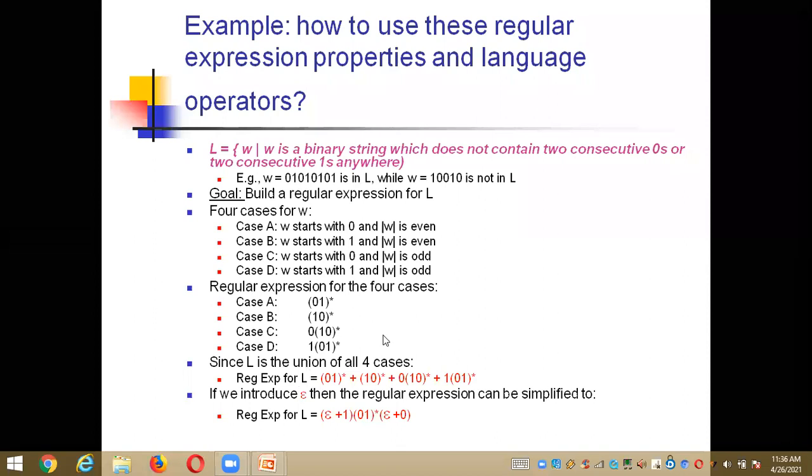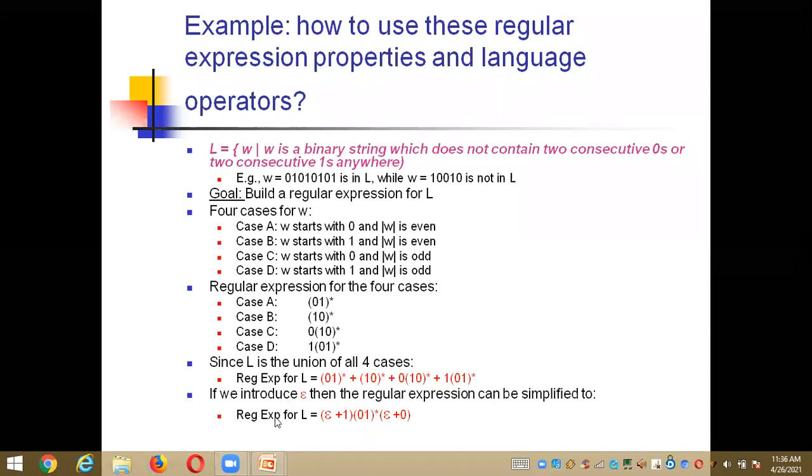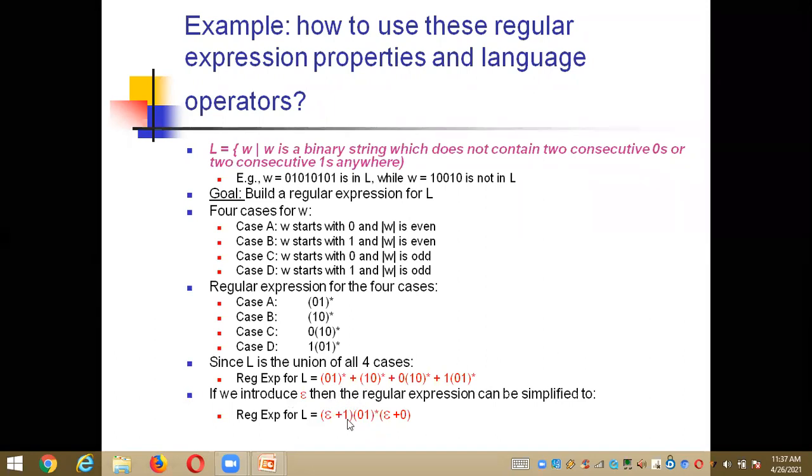So here we can also use epsilon, and we need to simplify the regular expression for the language like this. First, initially you put epsilon plus 1. Epsilon plus 1 means it is only a 1, right?